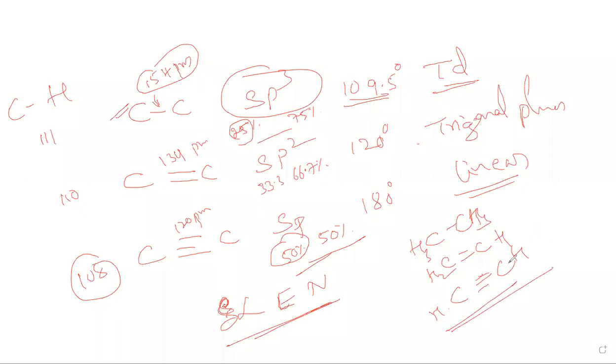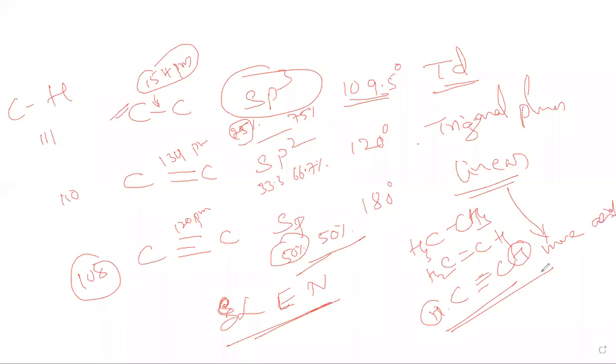Out of these, the most electronegative is the carbon-carbon triple bond, acetylene. Hence the hydrogen in acetylene is more acidic.